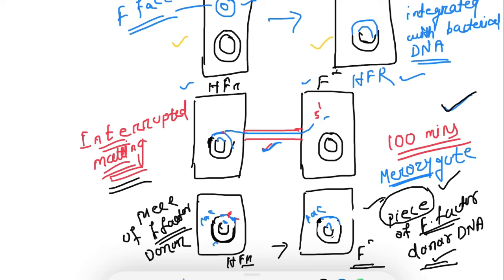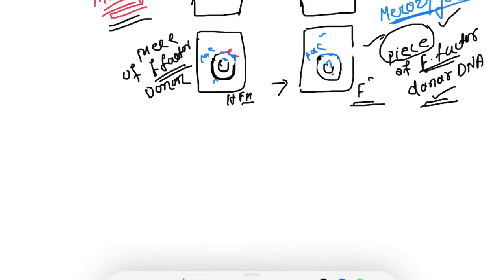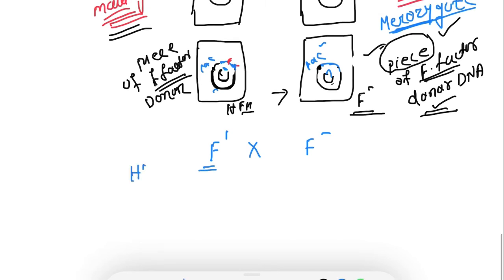Okay, so the other one is the conjugation between F dash or F prime with F minus. So what is F prime? F prime is produced from HFR bacteria.